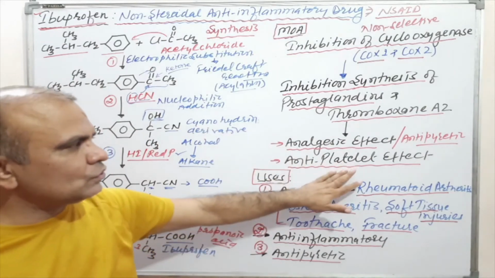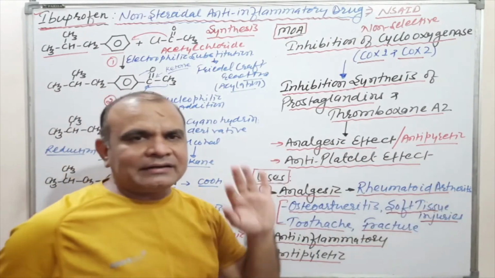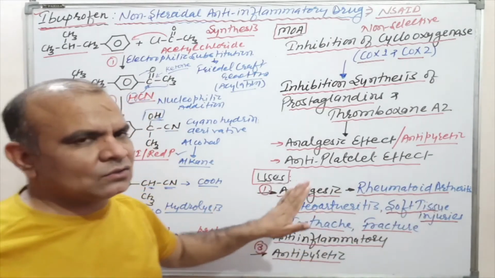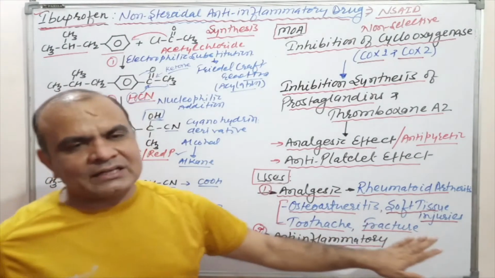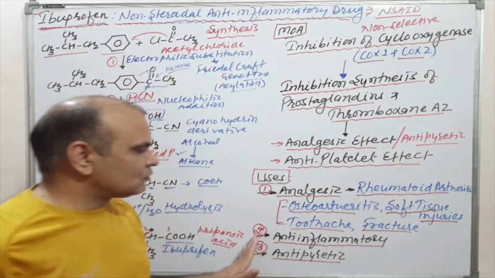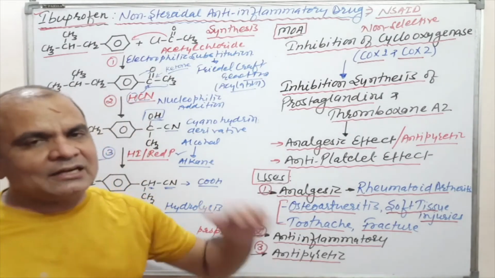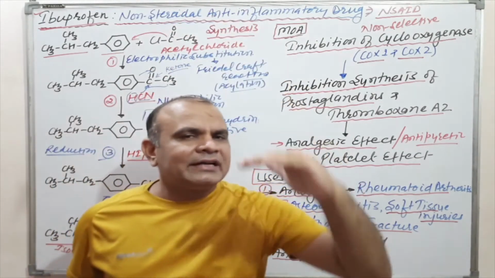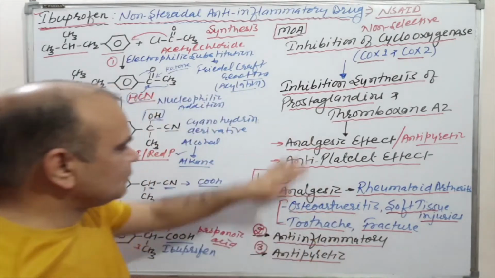antiplatelet effect. Due to these effects, it is used as an analgesic in different conditions, that may be rheumatoid arthritis, osteoarthritis, soft tissue injuries, toothache, fracture, etc. Similarly, it is also used as an anti-inflammatory as well as antipyretic. Antipyretic means it decreases the body temperature, so it is used in fever conditions. Okay, these are the uses.